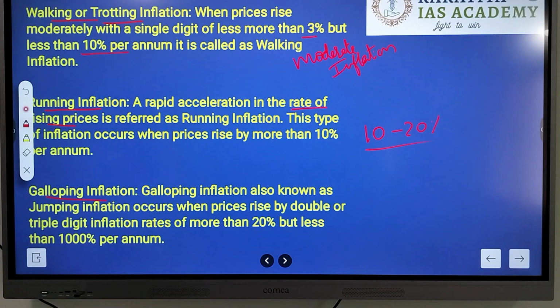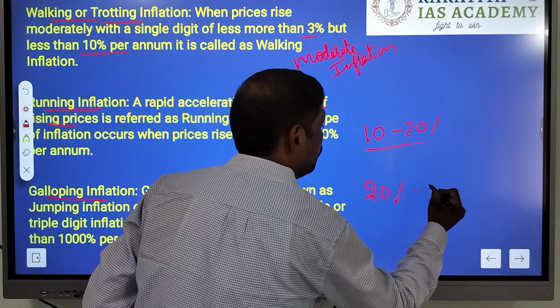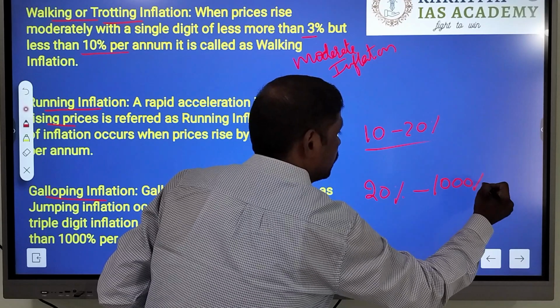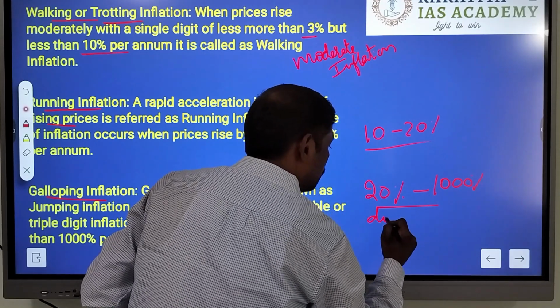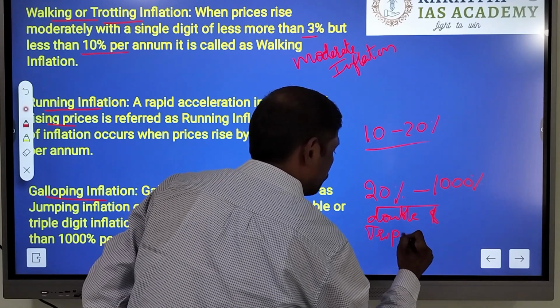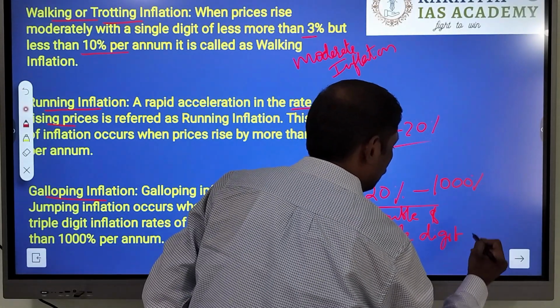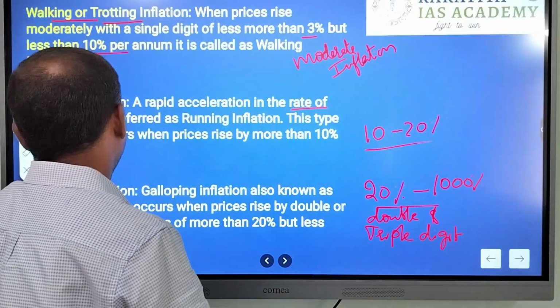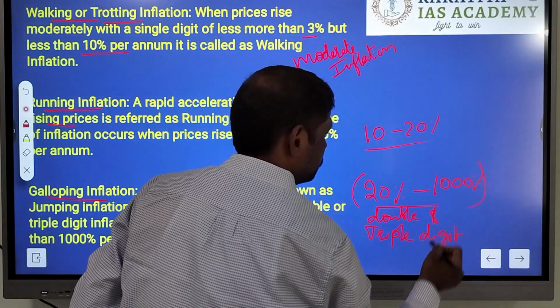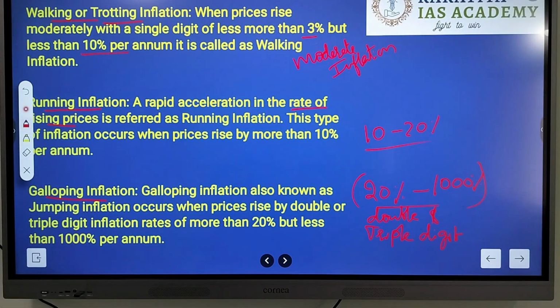Galloping inflation is about inflation beyond 20% and up to 1000%. So simply it is double digit and triple digit inflation. Alright. That is what galloping inflation is. This galloping inflation is also called jumping inflation.